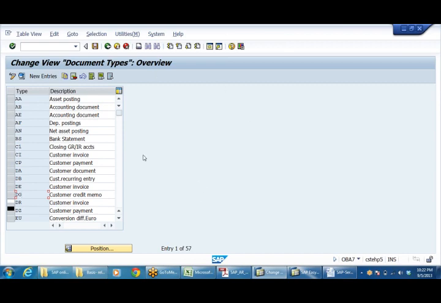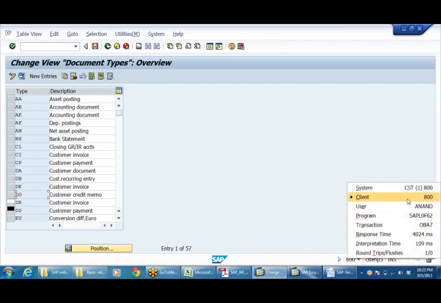DG. Here you don't find any company code. That means this is client level. Client level means now we are using, say, client 800. When you are using client 800, we have so many company codes in this client, so any company code can use any document. I have given you an example also.